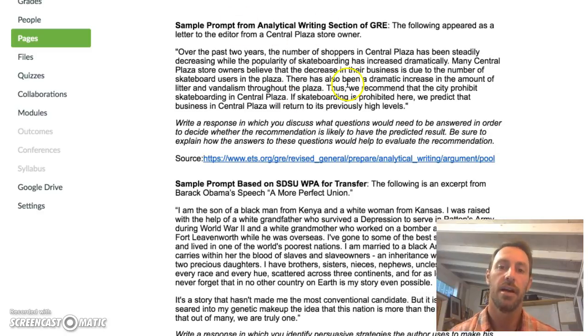If we look here, we can see a couple of things that are interesting. Number one, we can see that in higher ed, they want us to think negatively about skateboarders. I'm kidding. Really, what we can see is that they want us to dissect the strength of the argument. So take a look at this one sentence here. It says, many Central Plaza store owners believe that the decrease in their business is due to the number of skateboard users in the plaza.